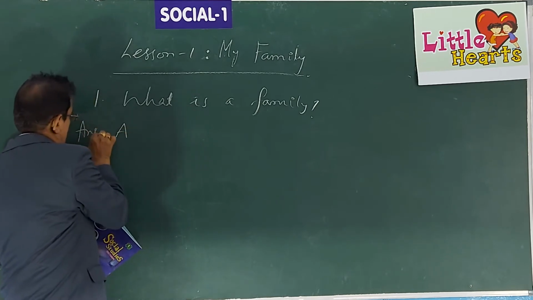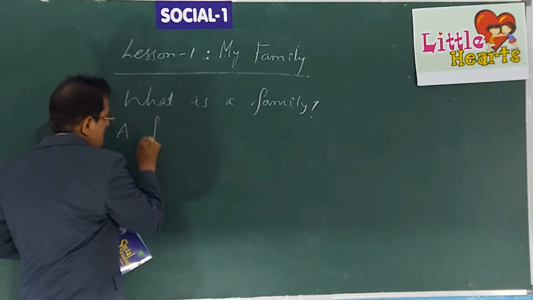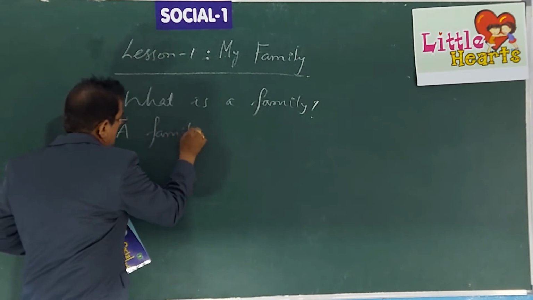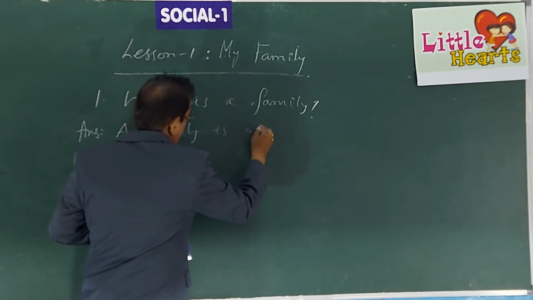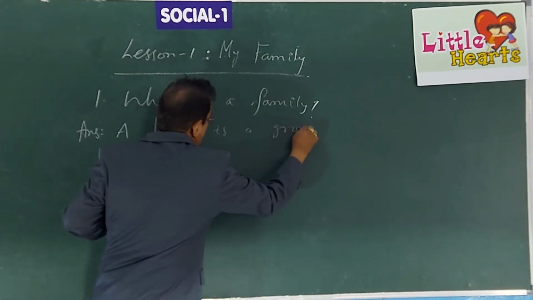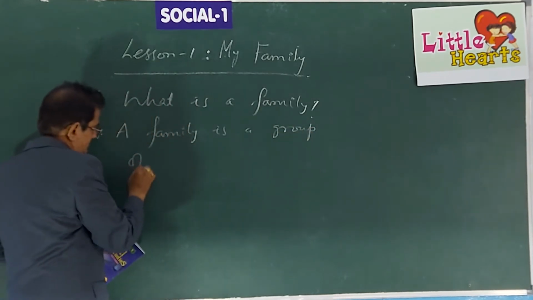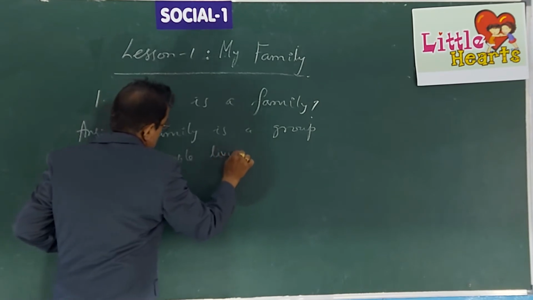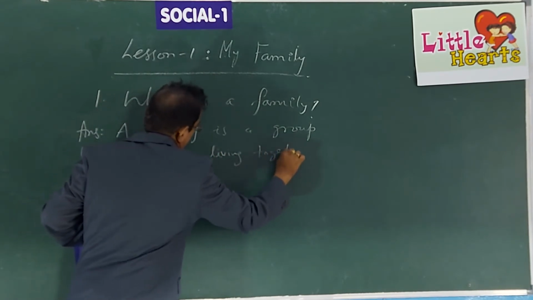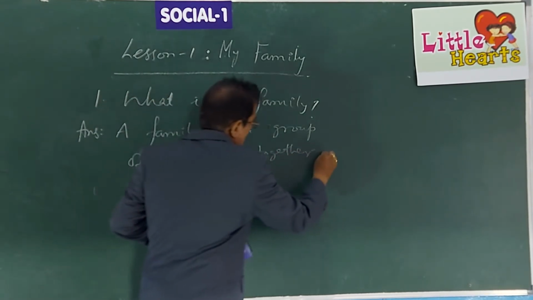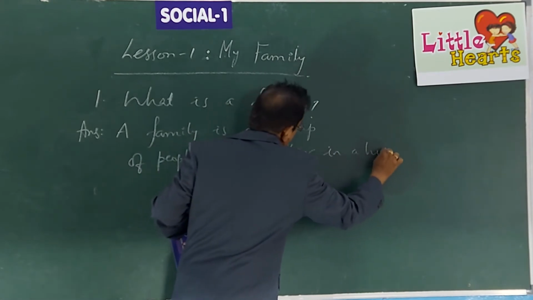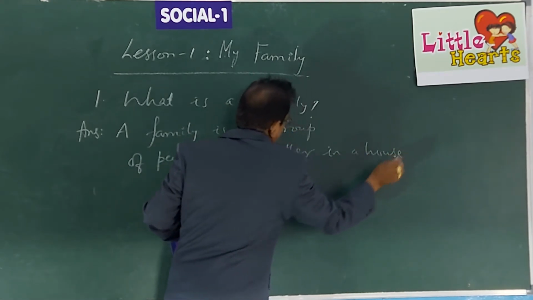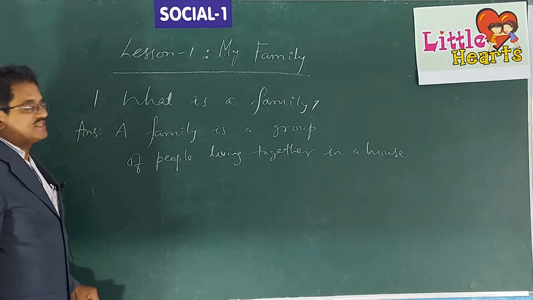When you write the answer, you can write in different ways. A family is a group of members or a group of people living together in a house. This is one way of writing.